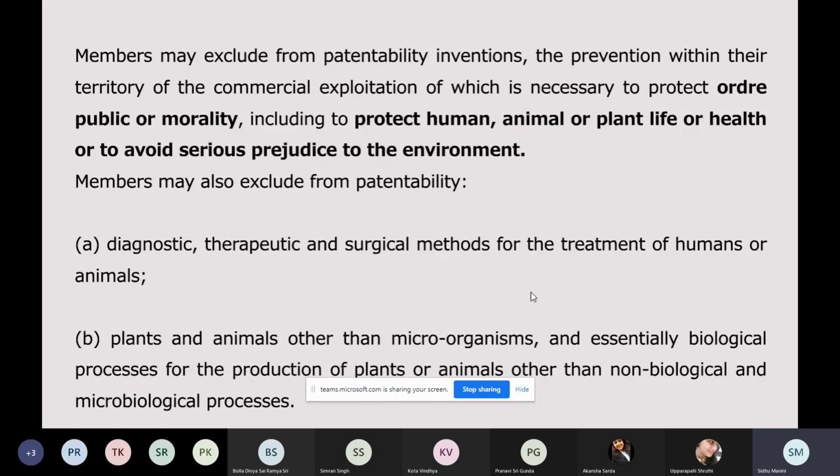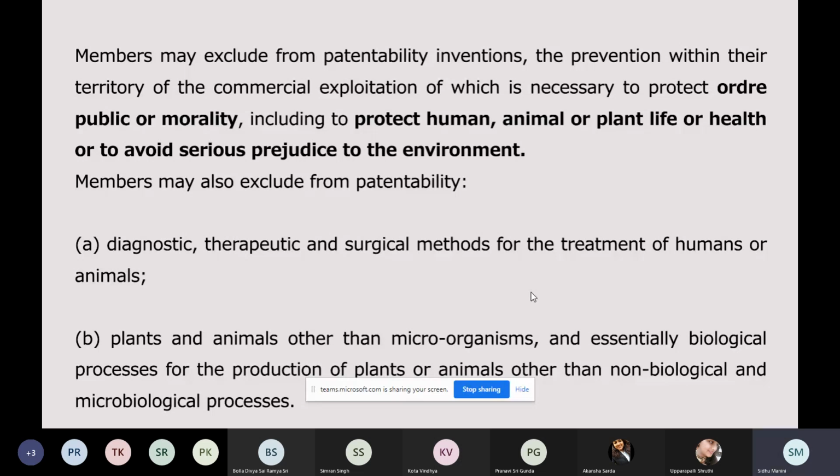What can be excluded? First, diagnostic, therapeutic, and surgical methods for the treatment of humans or animals. See, why is this here? Because suppose somebody invents a different kind of X-ray machine. An X-ray machine is a diagnostic tool or a method of treatment of humans or animals. So if somebody has invented a very different X-ray machine and they want to get it patented, and that X-ray machine has been the best invention in the medical history of X-rays. Now, if somebody gets that patented, that means he will have monopoly over the invention in the market.